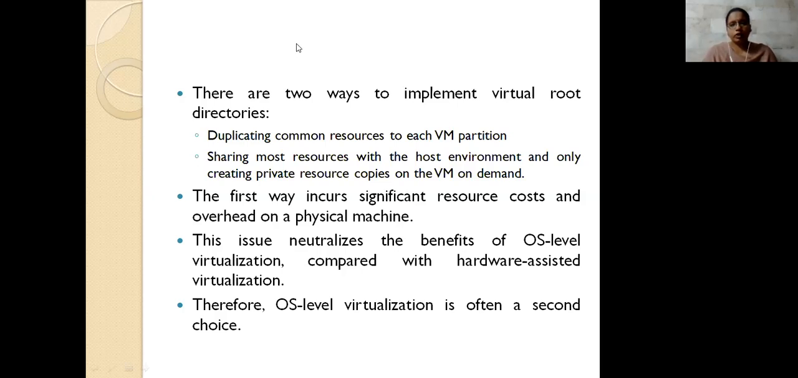And the next benefits are that it is overcoming the disadvantages of the hardware. So it also has some benefits when compared with the hardware-assisted virtualization that we are having.